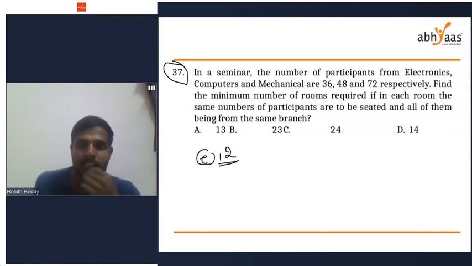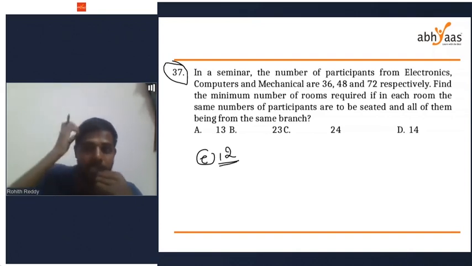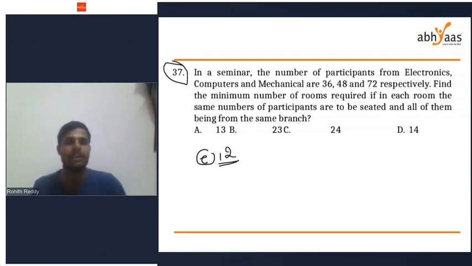In the seminar, the number of participants from electronics, computers, and mechanical are 36, 48, and 72 respectively. Find the minimum number of rooms required if in each room the same number of participants are to be seated and all of them being from the same branch.